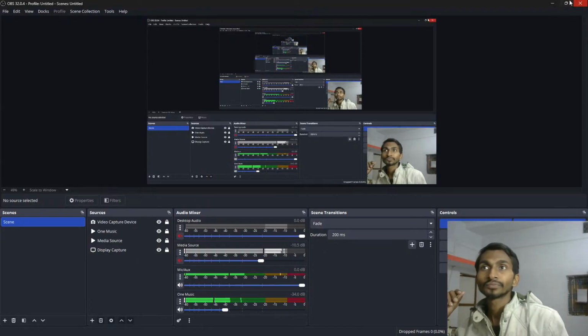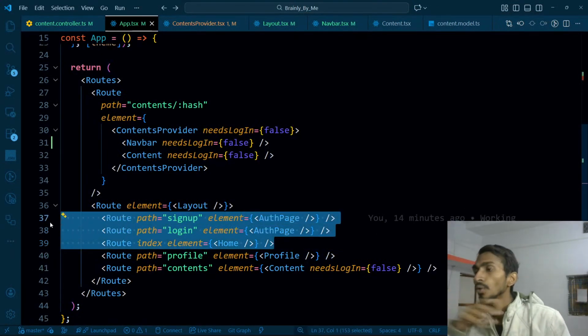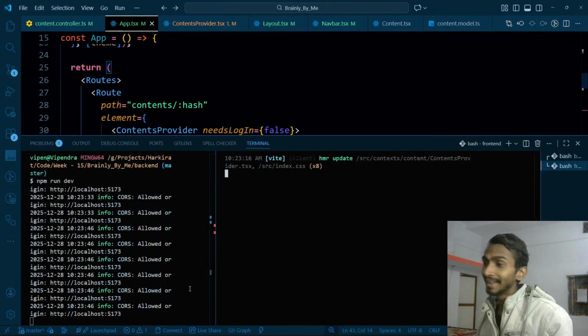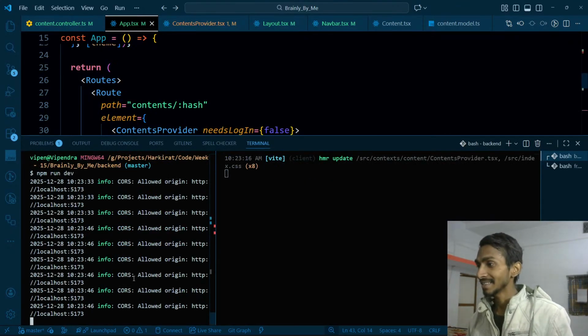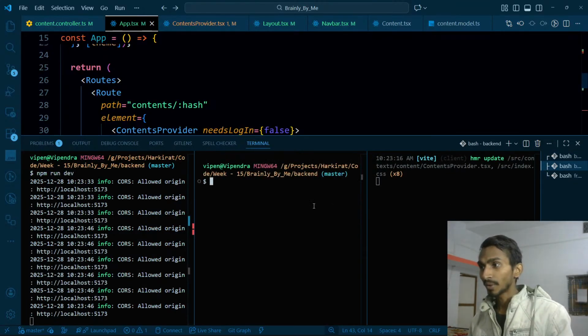So what I wanted to do is that these three things don't need to be wrapped inside content provider. But will I face any issue if I actually, first of all, one thing I'm going to be committing this time, this is crazy. I made this mistake earlier, not now anymore.